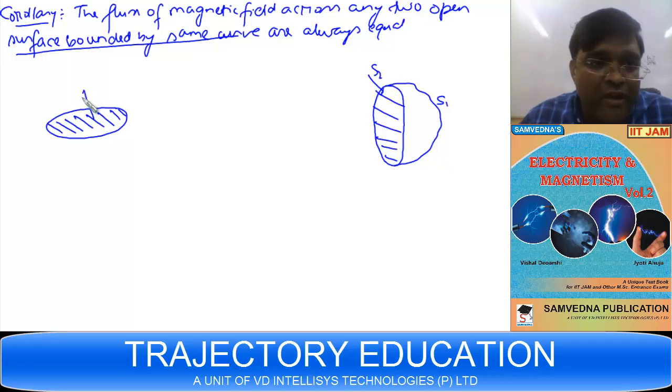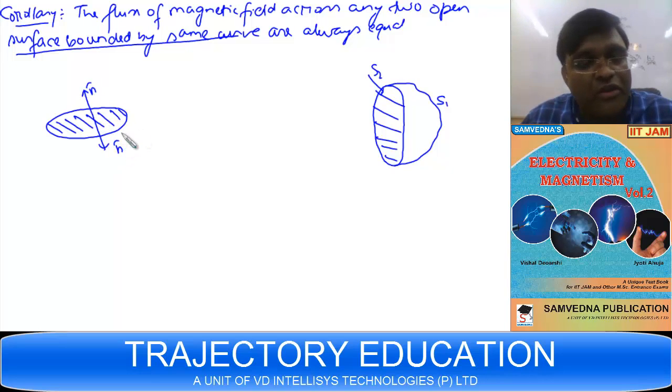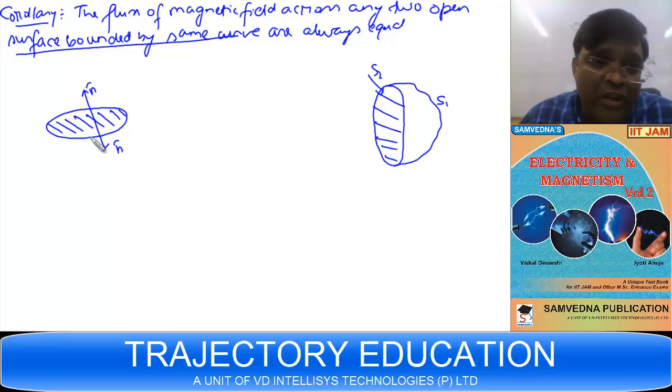See, normal can be defined. You can have two normals to an open surface. This is also a normal, this is also a normal, right? But how do you specify n? Your n can be in this direction, or in this direction, until you orient the bounding curve. If you don't orient the bounding curve, I can take n as this also. But once I orient the bounding curve, your n gets defined.